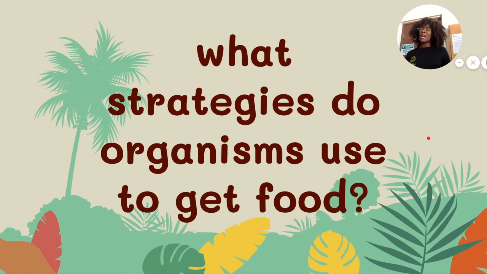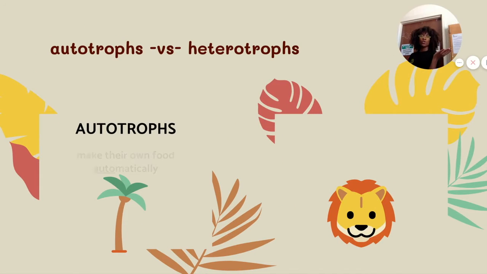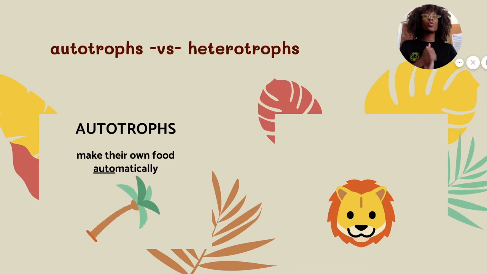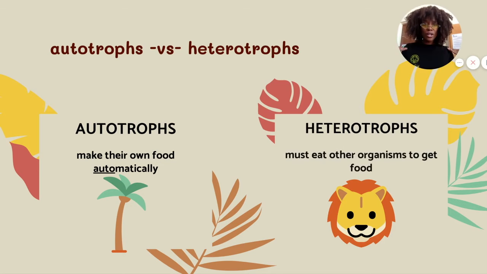So what type of strategies do organisms even use to get food? There are two vocab words, autotroph and heterotroph. These are words you're going to have to know for the entire school year. So learn them now, because these are very important for everything in biology. Every single thing in biology.